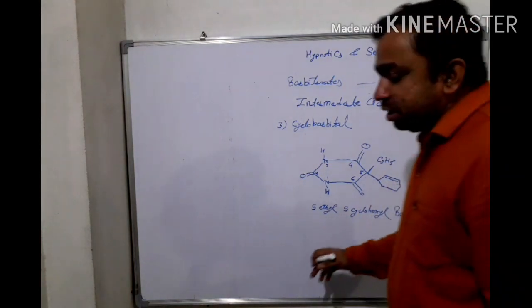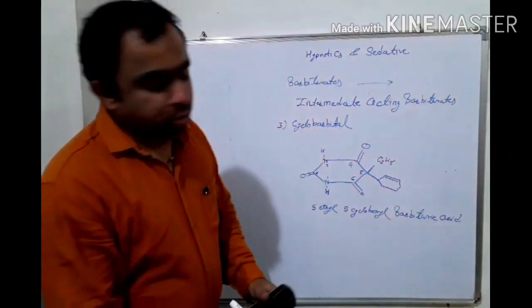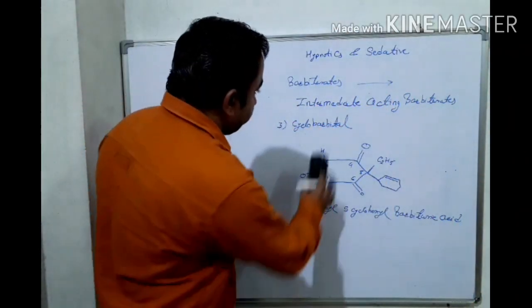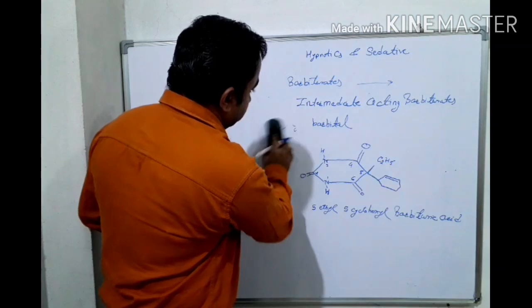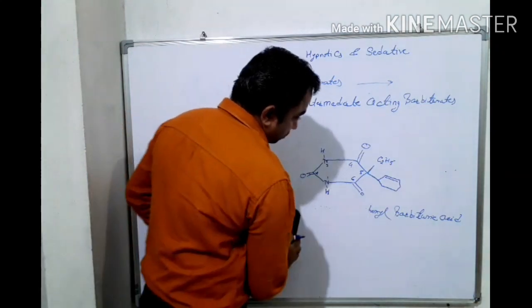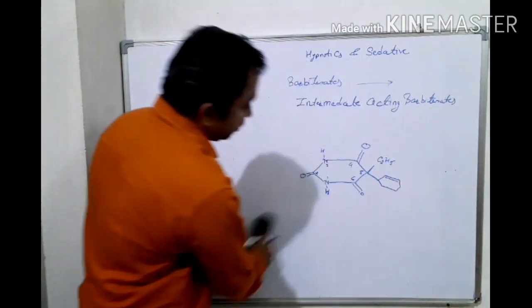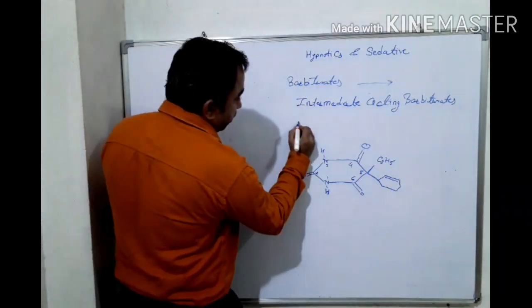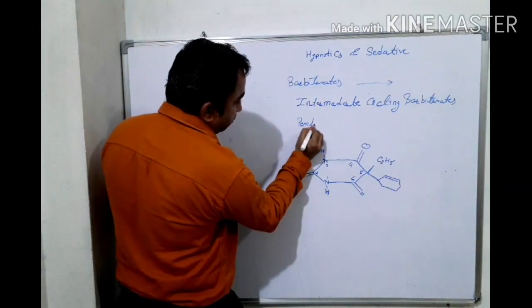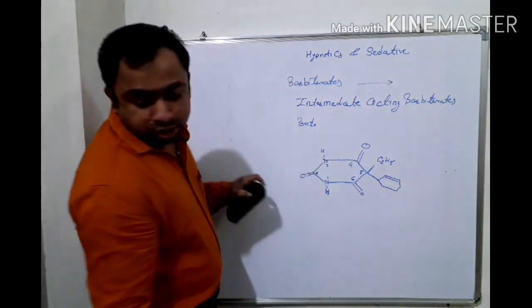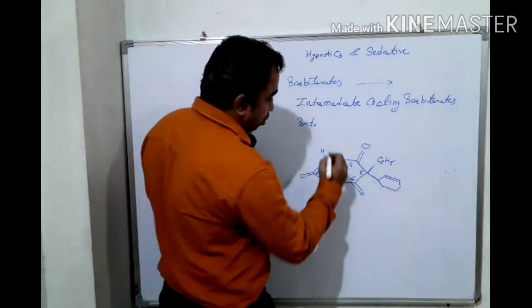Okay. Then the next example of this is pentobarbitone. What does pentobarbitone itself indicate? It indicates a pentyl group.